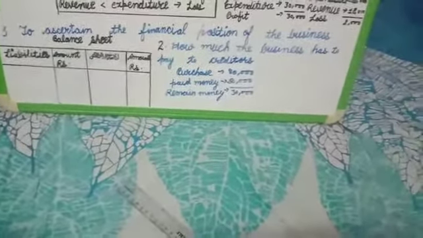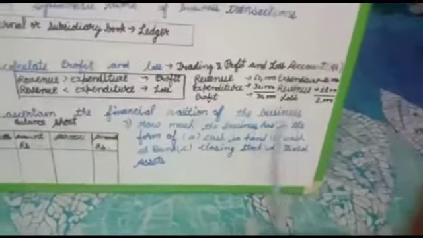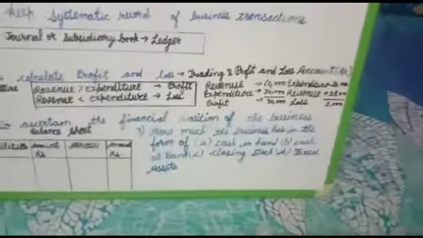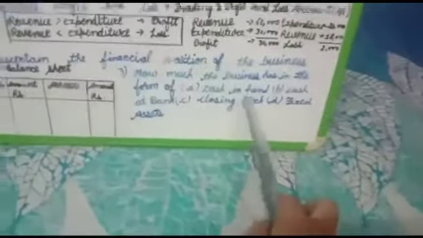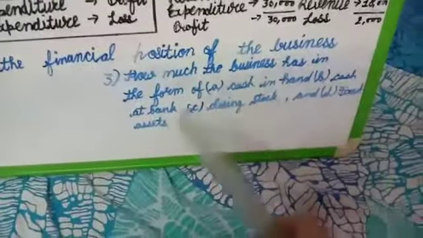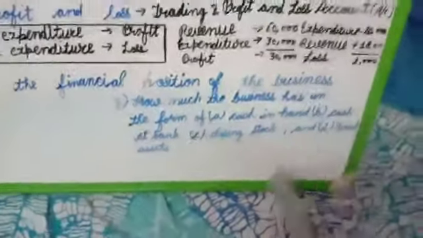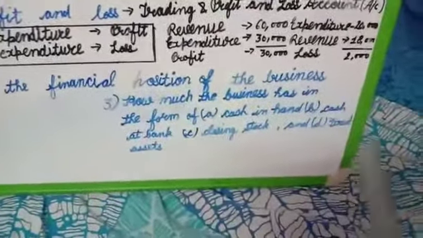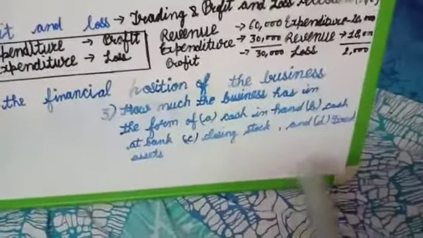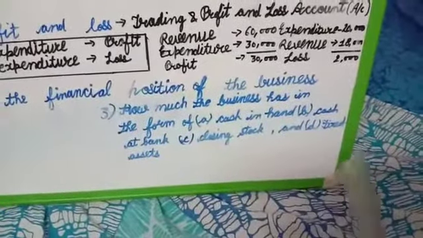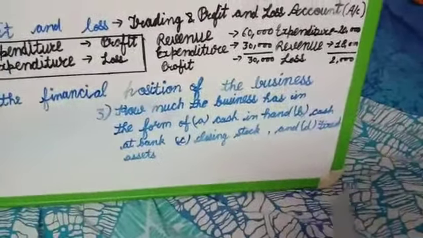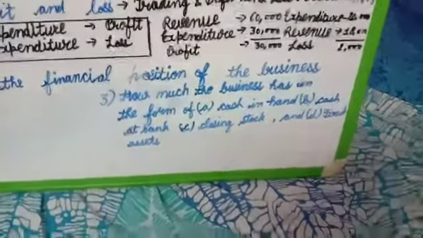Okay. Then how much the business has in the form of cash in hand, cash at bank, closing stock, fixed assets. Cash in hand means money the business has in the form of cash. Cash at bank means money deposited in the bank. Closing stock means the value of goods lying unsold at the end of the accounting year. Fixed assets refer to those assets which are held for continuous use in business and not meant for resale. Examples: building, plant, furniture, machinery, computer, motor vehicles, etc.